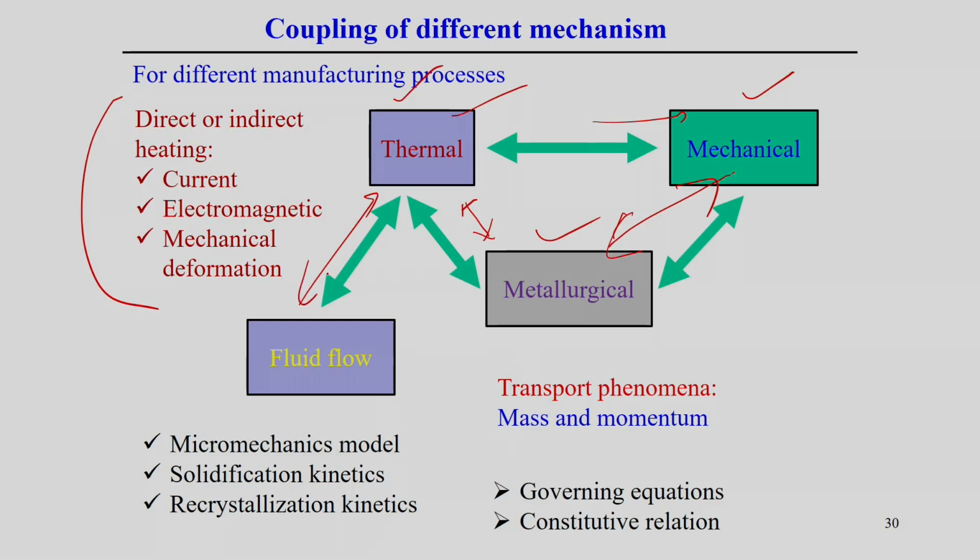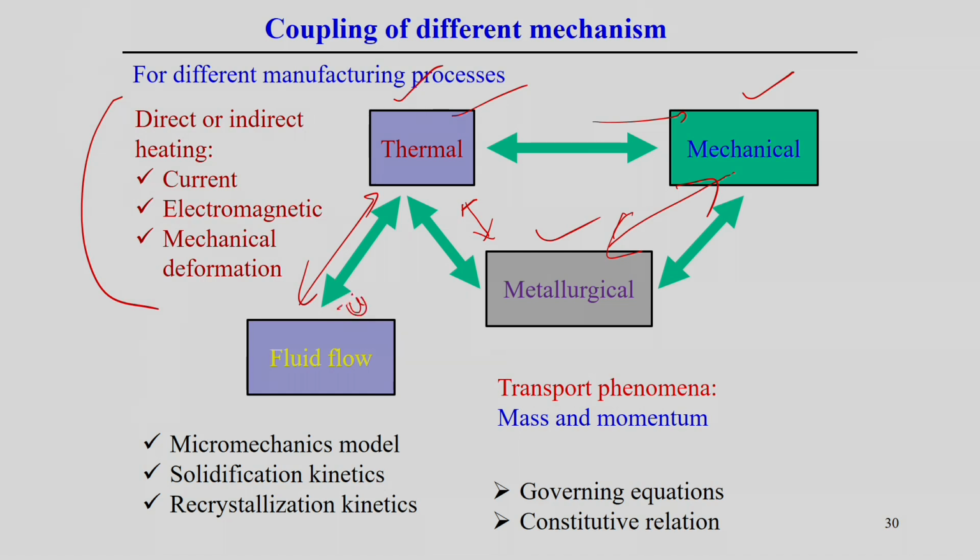If you try to develop it, it is a very good model which is associated with any kind of manufacturing process. But apart from that thermal model, even for fusion welding processes, there is some amount of fluid flow. So if there is material flow, in those cases we need to develop the fluid flow model, and the fluid flow model and thermal model are associated with each other, because the fluid flow model will give the